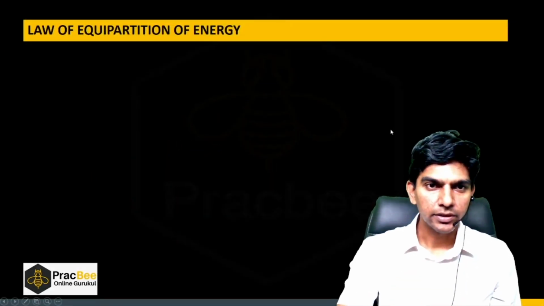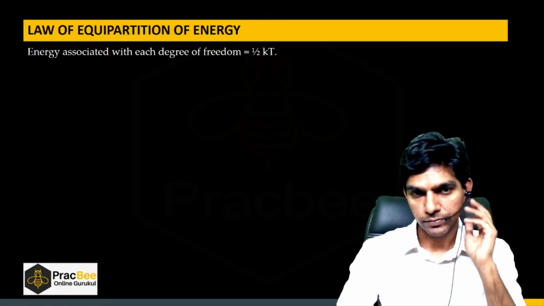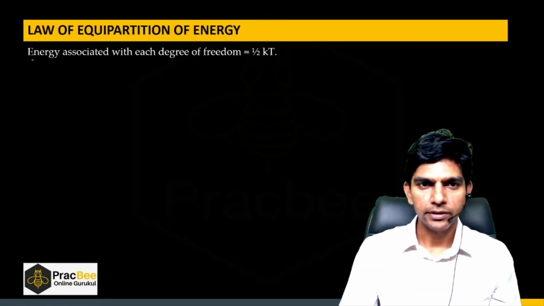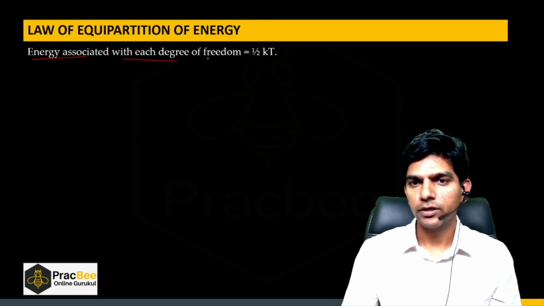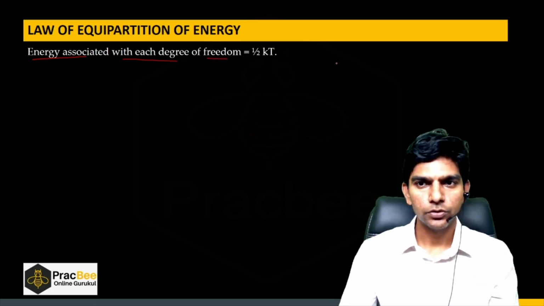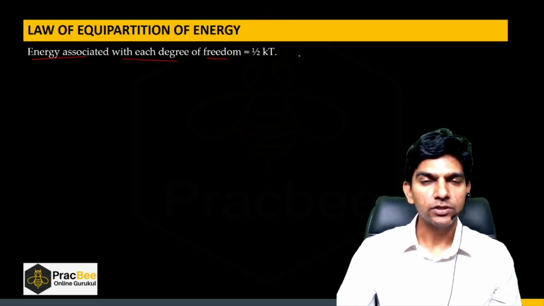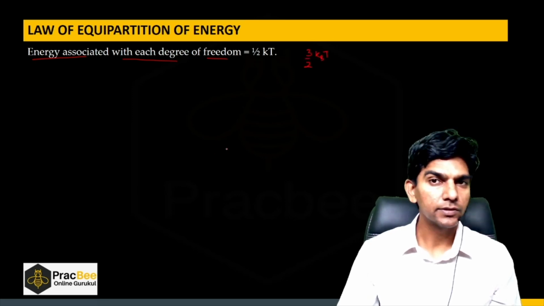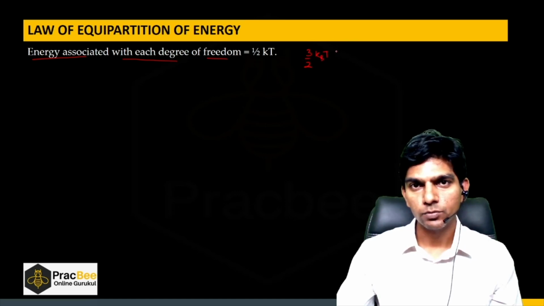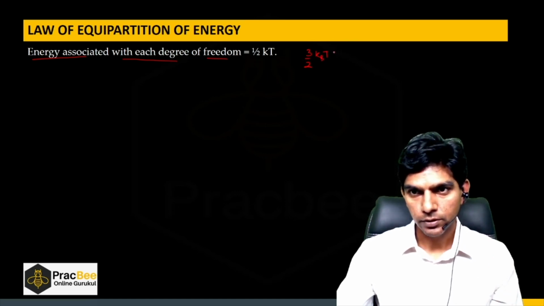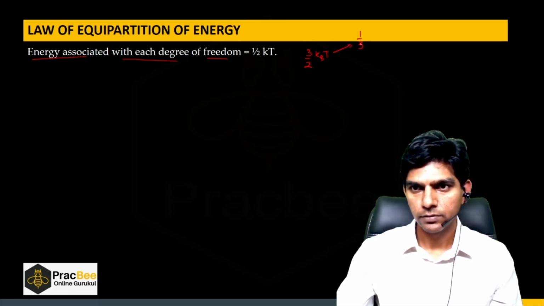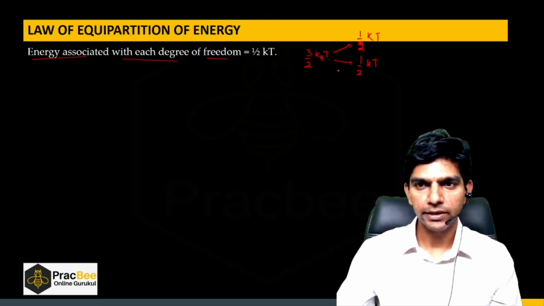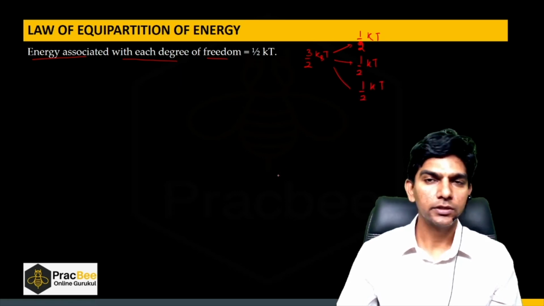So the next concept is the law of equipartition of energy. According to this law, the energy associated with each degree of freedom is 1 by 2 kT. If you remember, we have seen the average kinetic energy is 3 by 2 kBT. And a monatomic gas molecule has 3 degrees of freedom. So half kT will go to the first degree of freedom, half kT will go to the second, and half kT will go to the third degree of freedom.